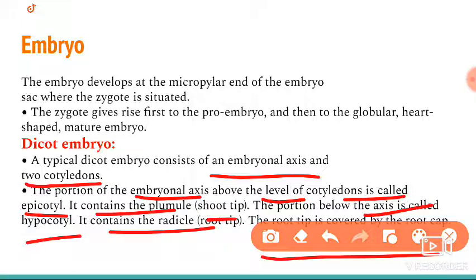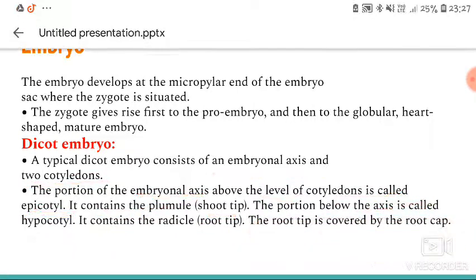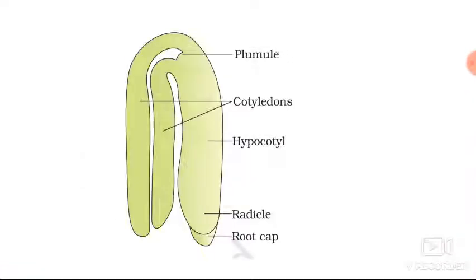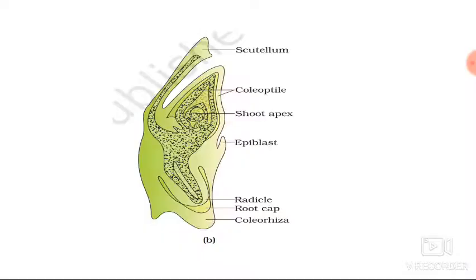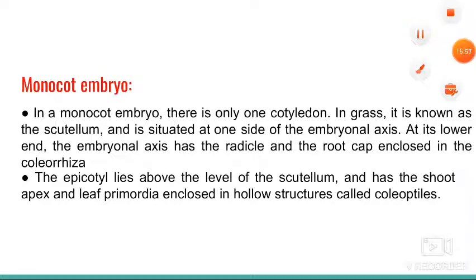The root tip is covered with the root cap. These are very simple points, please remember all of them. This is the dicot embryo. If you move to the next one, that is the monocot embryo, you can see the structure of the monocot embryo.